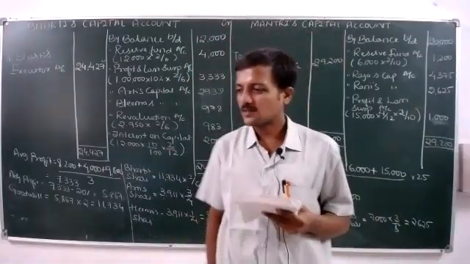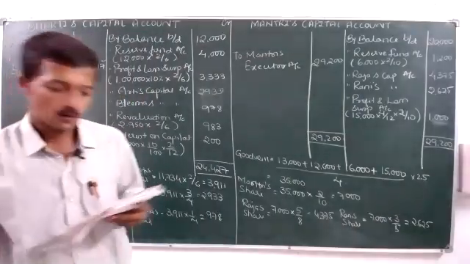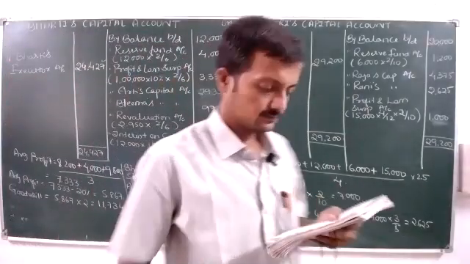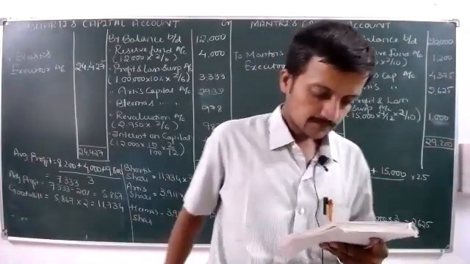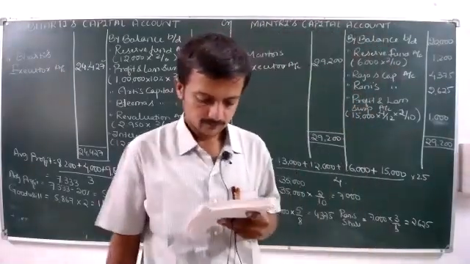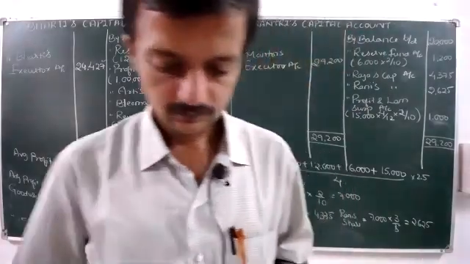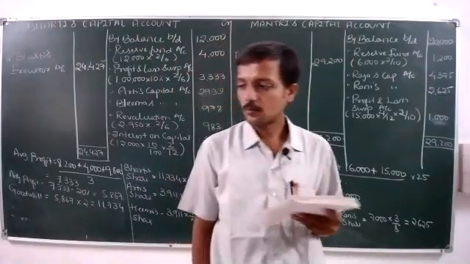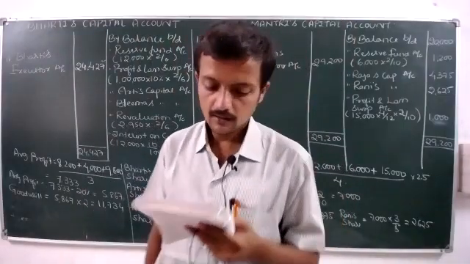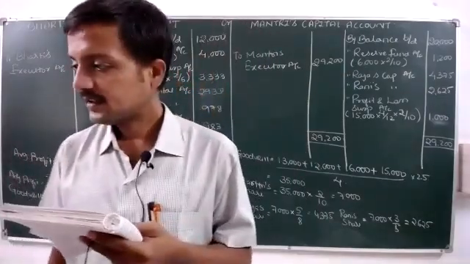You draw it for 10 to 12 lines. Hoping that you have drawn, I will start. First you write